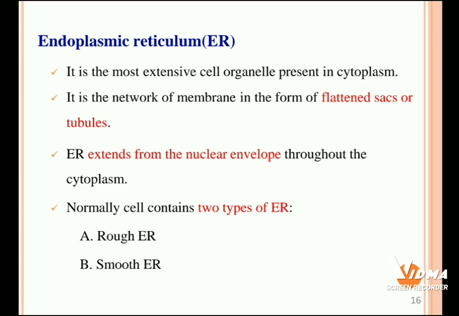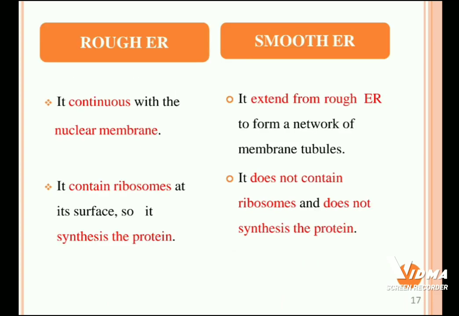Let's discuss the difference between rough and smooth endoplasmic reticulum. Rough endoplasmic reticulum continues with the nuclear membrane. Then smooth endoplasmic reticulum extends from rough ER to form a network of membrane tubules.